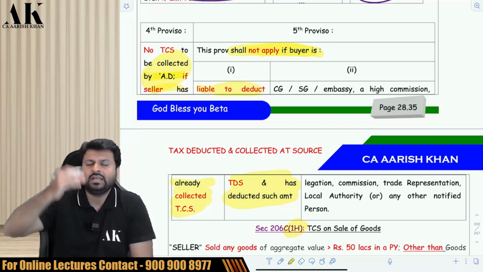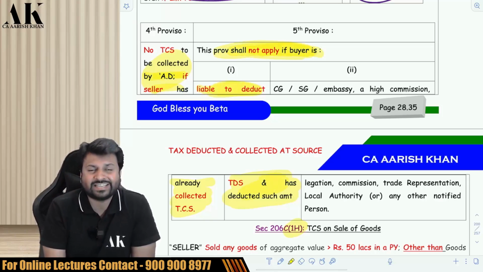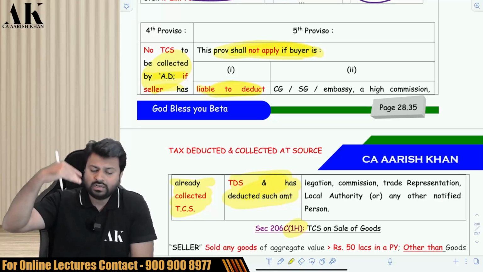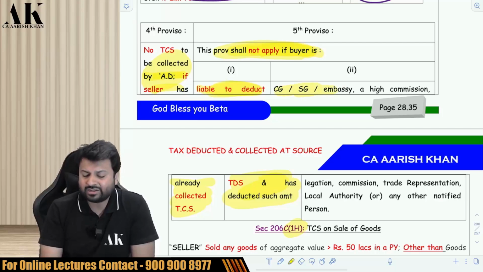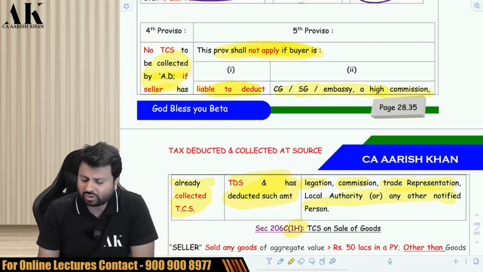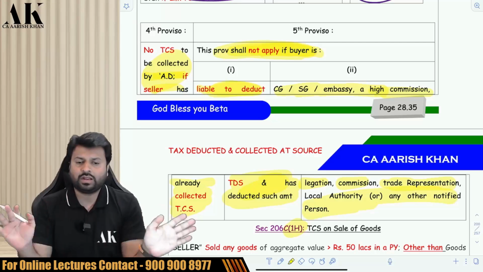If I have deducted TDS under 194C, then this provision shall not apply to that buyer. Similarly, if the buyer is the central government, state government, embassy, high commission, legation, commission, local authority or any other notified person, then also this provision is not applicable.